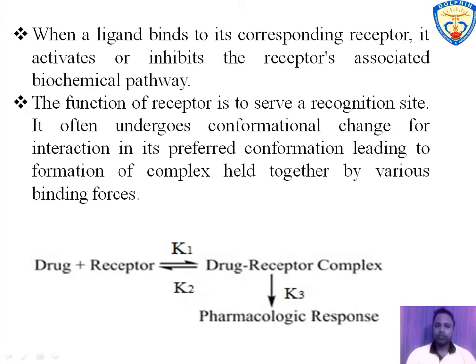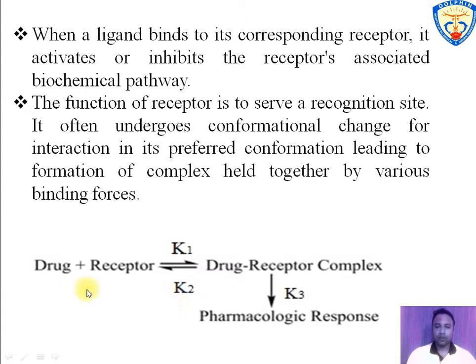Receptor is a protein structure, meaning amino acid skeleton is there, so receptors serve as recognition site where ligand binds and produces conformational change on it. This conformational change leads to formation of ligand receptor complex by various binding forces, that is covalent bond, ionic bond, hydrogen bond, van der Waals forces and many more.